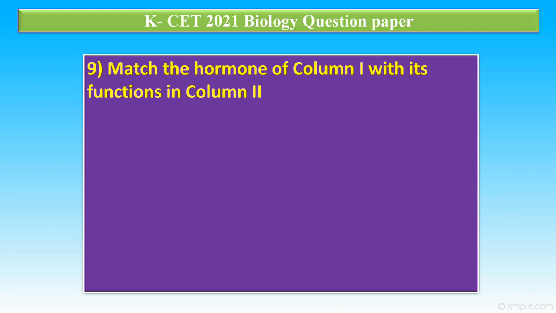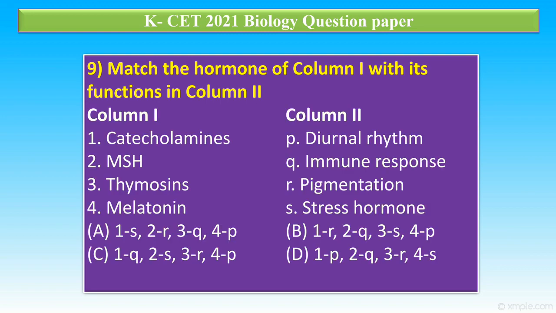Question number 9. Match the hormone of column 1 with its function in column 2. Column 1: 1, catecholamine; 2, MSH; 3, thymosin; 4, melatonin. Column 2: P, diurnal rhythm; Q, immune response; R, pigmentation; S, stress hormone.